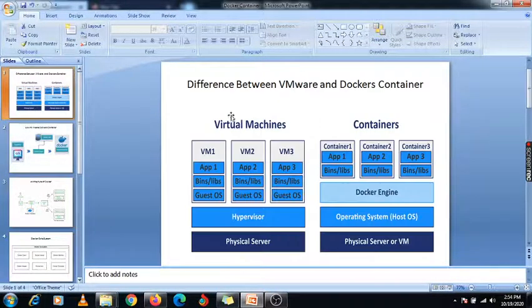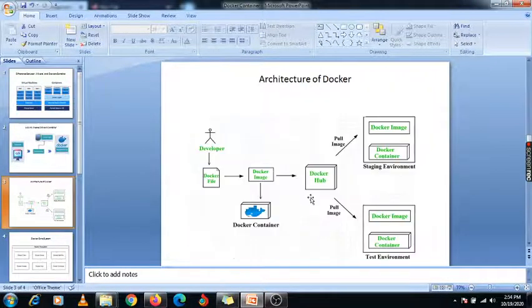So here is the concept again. Suppose one Docker hub is available, and now I have created one Docker file. From that Docker file I have created one image, and that image I have uploaded to my Docker hub. Now from this Docker hub I am going to pull it using this Docker engine again, okay. This image is now available on my Docker hub, and I am going to pull it using the help of this Docker engine, and we will create one Docker container, okay.